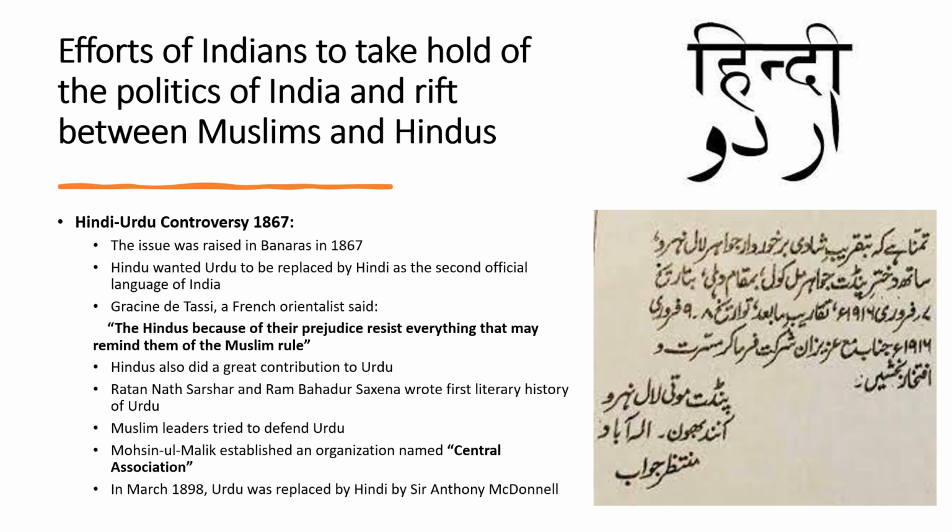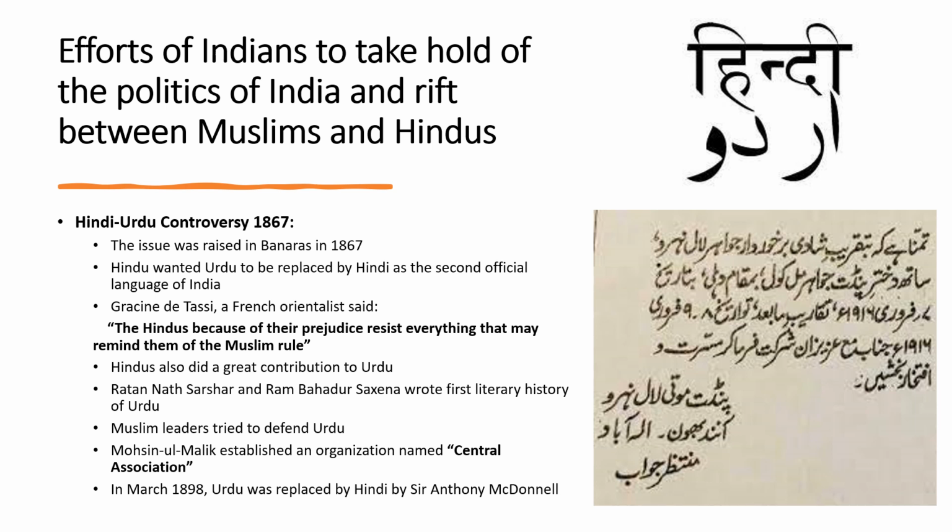I would try to cover all the events explained by Ahmed Said in his book. So first of all, we're going to study the Hindi-Urdu controversy that erupted in 1867. The issue was raised in Banaras in 1867. Hindus actually wanted Urdu to be replaced by Hindi as the second official language of India. Moreover, they wanted the Arabic script to be replaced by their Devanagari script.